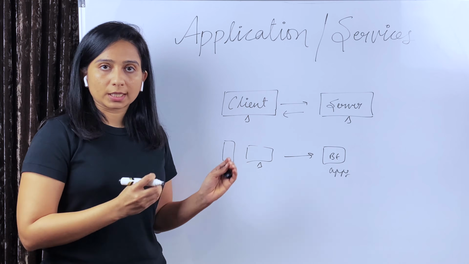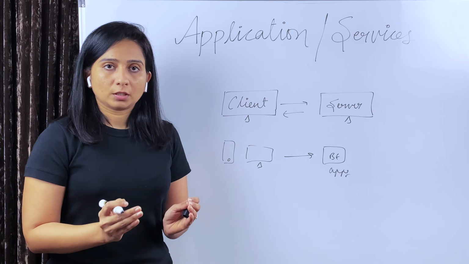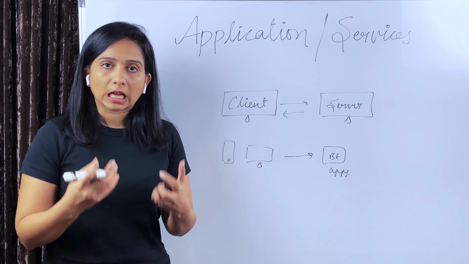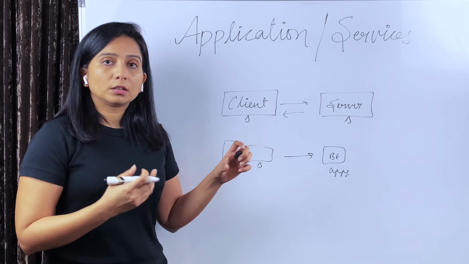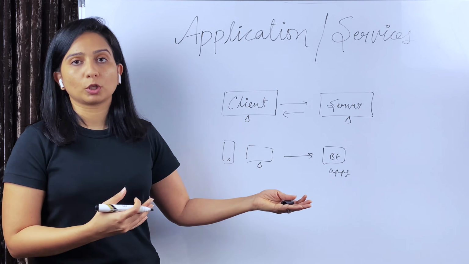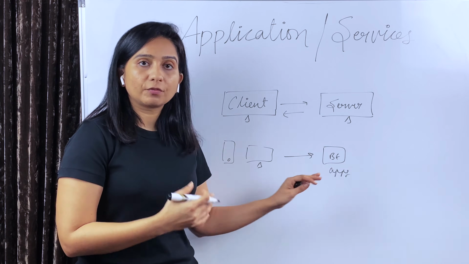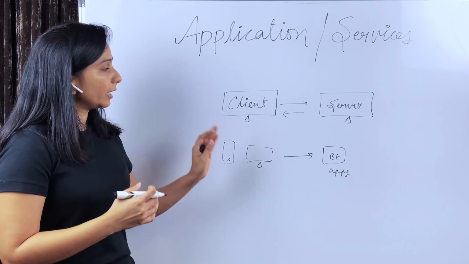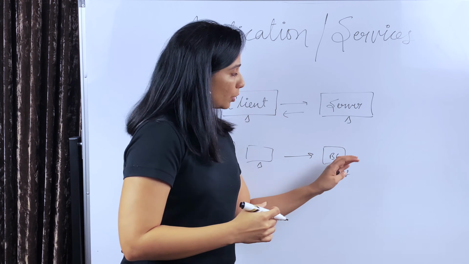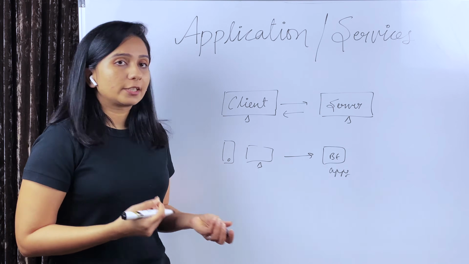In conclusion, what we understand from here is that applications or services fulfill certain responsibilities and perform certain tasks or features. For that, they are developed, and applications at different layers have different responsibilities. Applications at the client side will have different responsibilities, and applications at the server side will have different responsibilities. Applications at the client side and server side can interact with each other. Also, if there are multiple applications at the backend, they also interact with each other for the exchange of data and fulfilling certain features.